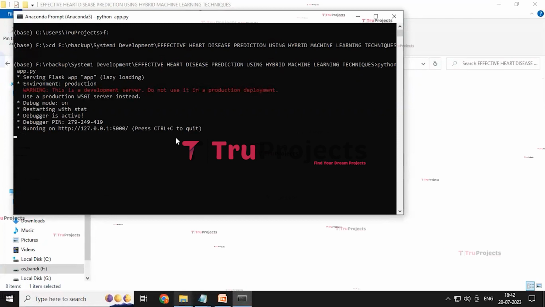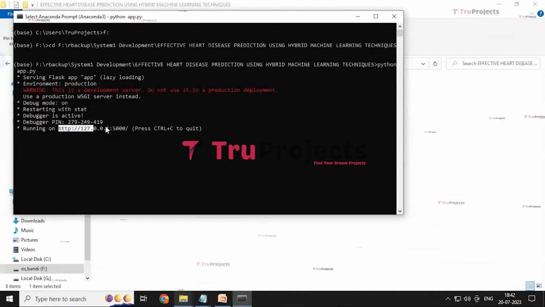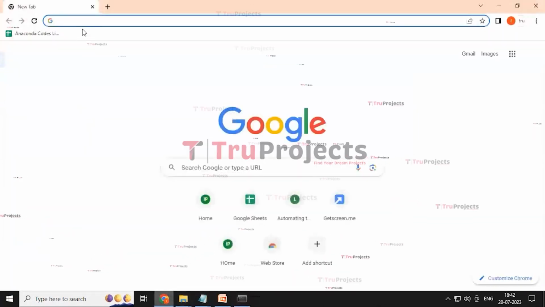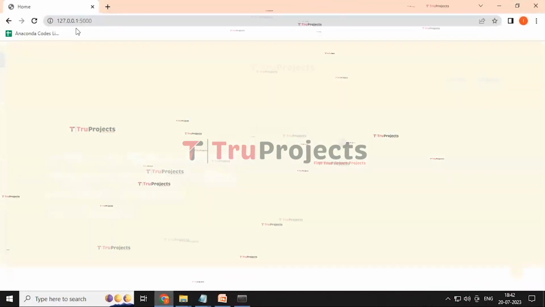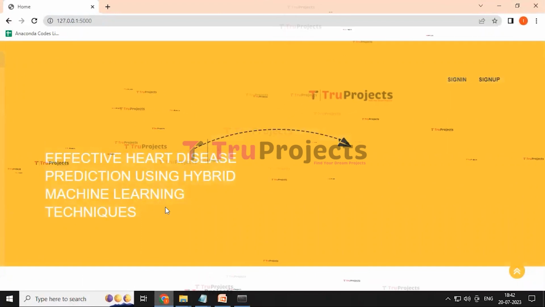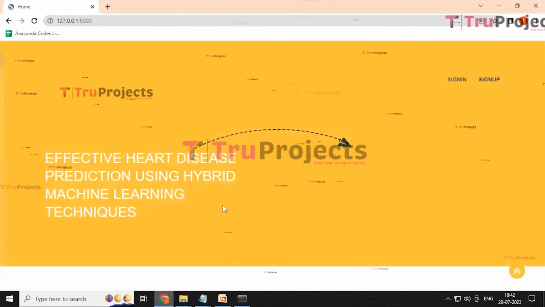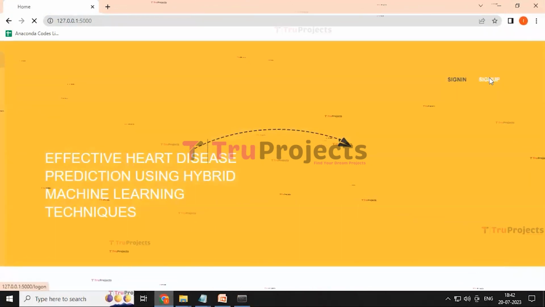By this, using the app.py file, the Flask framework will host the application locally at this address, and we need to copy this address and paste it in any web browser. I prefer to use Google Chrome, so copying this local link and then clicking enter. Here we can see that the title of the project is Effective Heart Disease Prediction using the Hybrid Machine Learning Technique, with sign in and sign up buttons. Click on the sign up button.